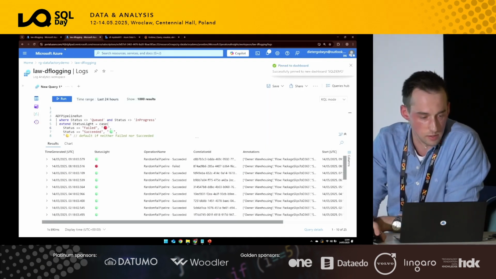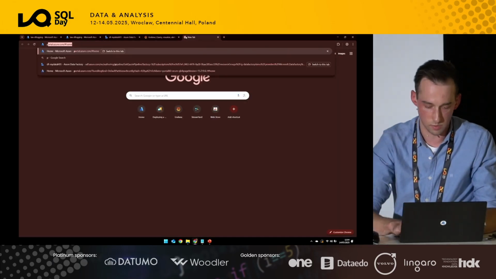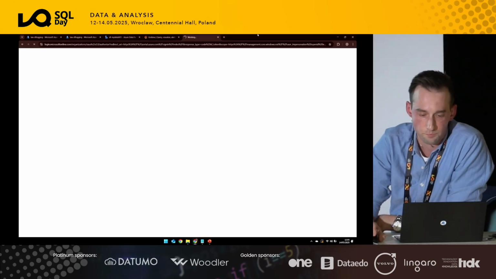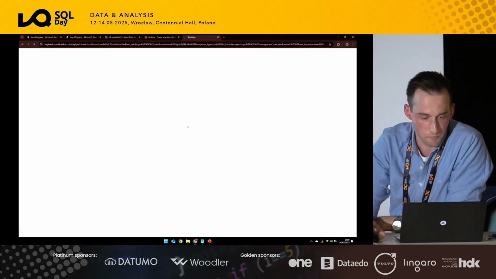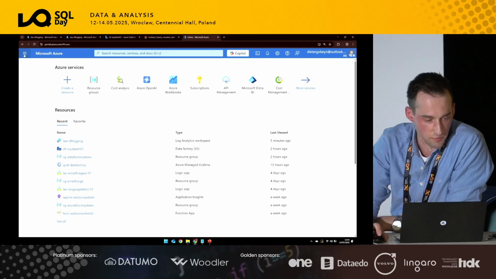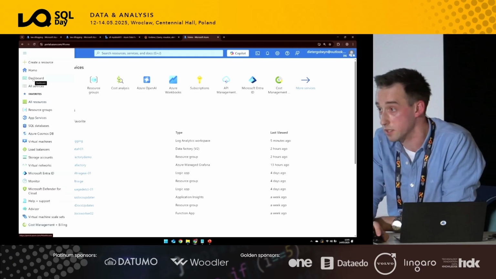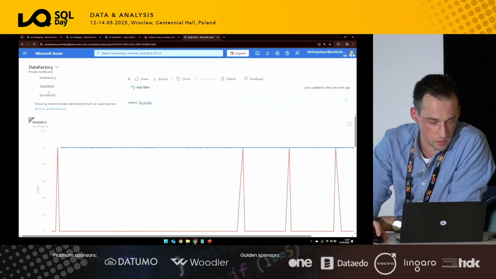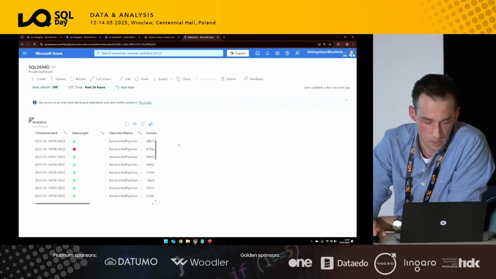So this is now pinned, and I'm interested in seeing it. How does it work? Where are we? So the dashboards can be found under, well, this specifically. And then on the top, you can also select the dashboard here. So this is the same query.